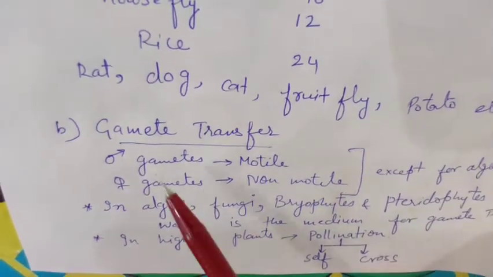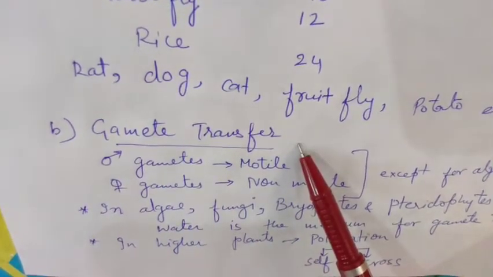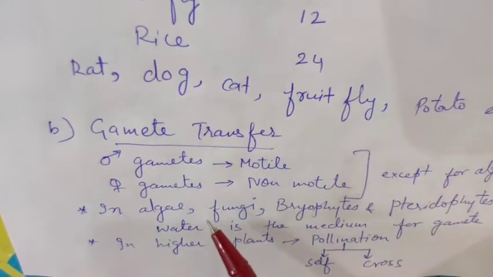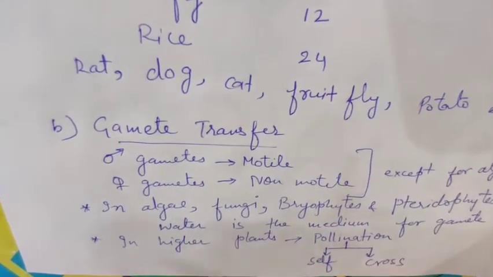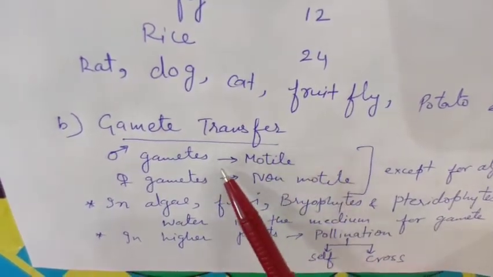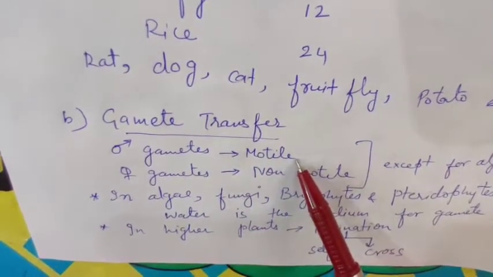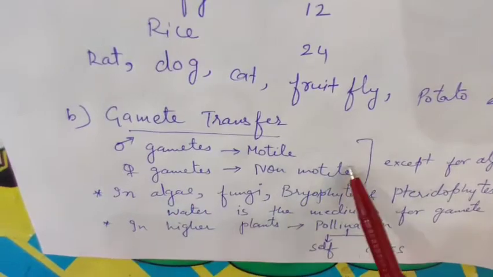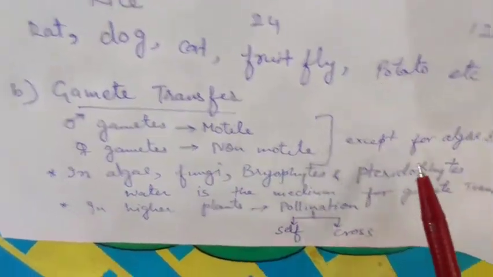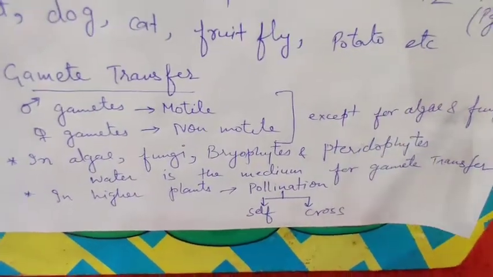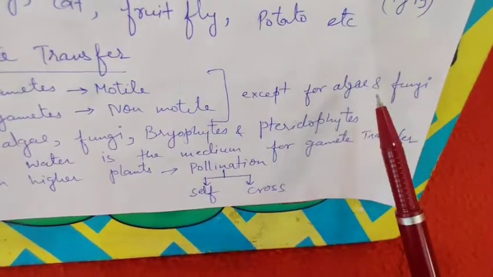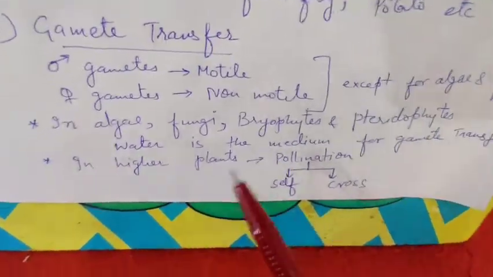The next process is gamete transfer, how the gametes are transferred from male to female. As we know, generally the male gametes are motile and female gametes are non-motile, except for algae and fungi, where generally they are similar. Both are motile.